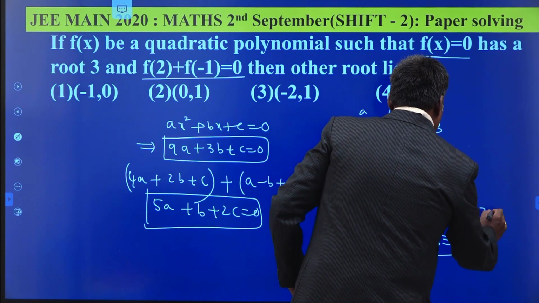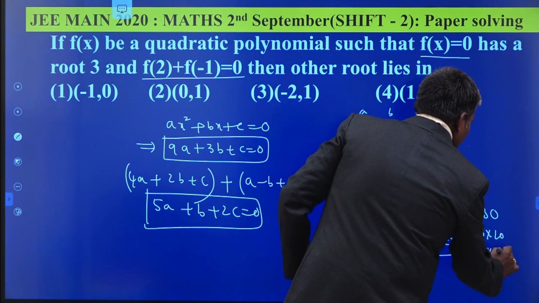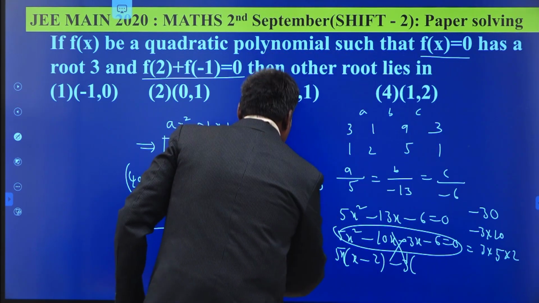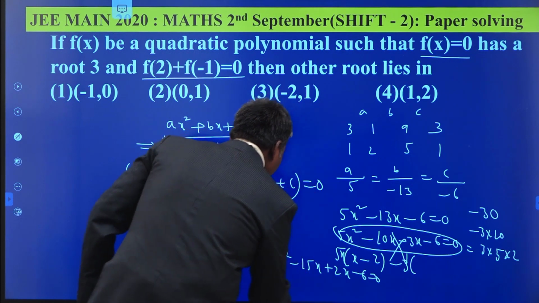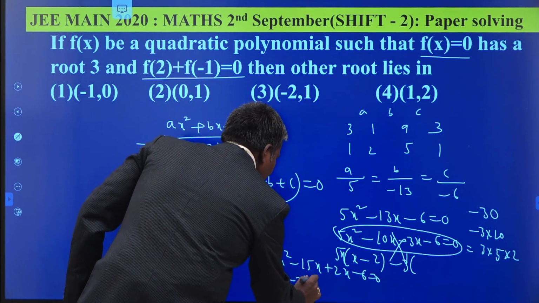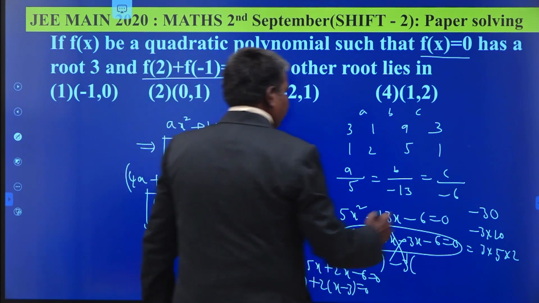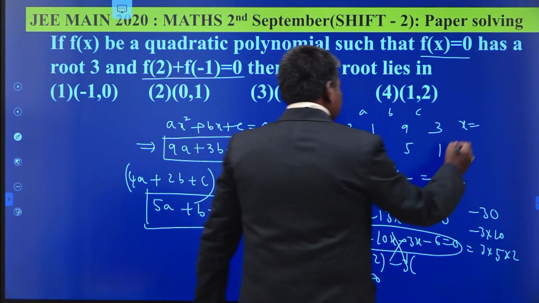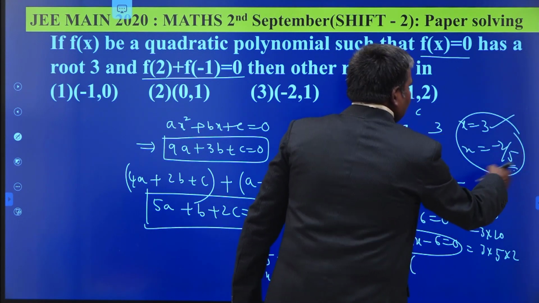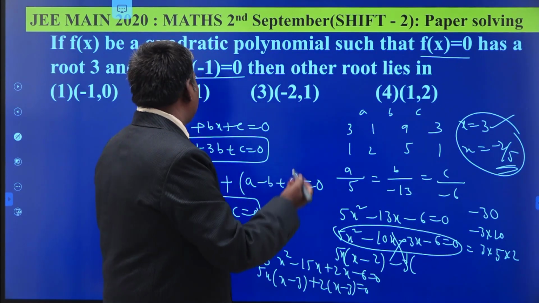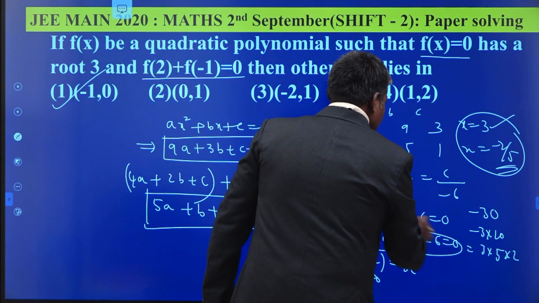Minus 30: you may split it as minus 15 and plus 2. 5x square minus 15x plus 2x minus 6 equal to 0. 5x into x minus 3 plus 2 into x minus 3 equal to 0. Then x equal to 3, x equal to minus 2 by 5. One root is 3, automatically the other root is minus 2 by 5, that is minus 0.4. Minus 0.4 lies in the interval minus 1 comma 0.